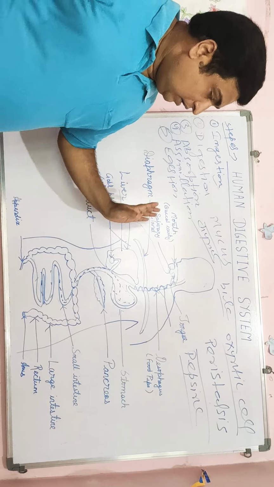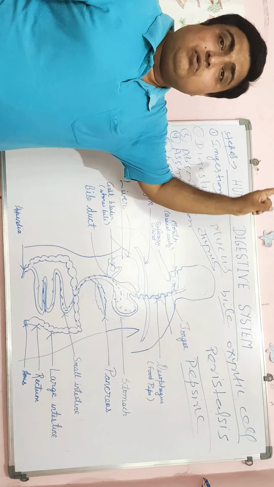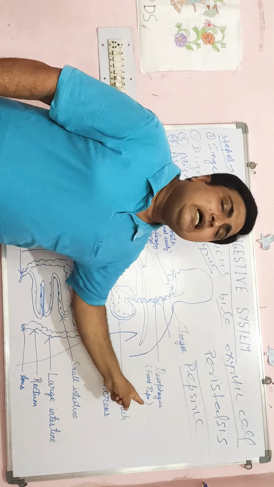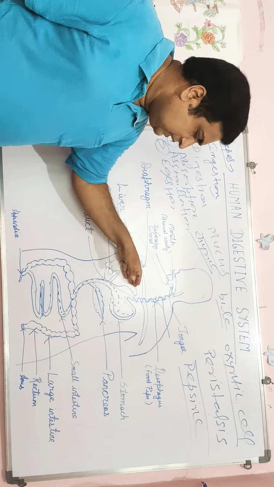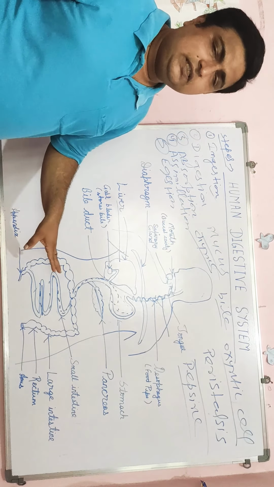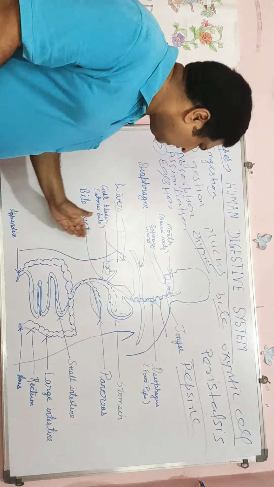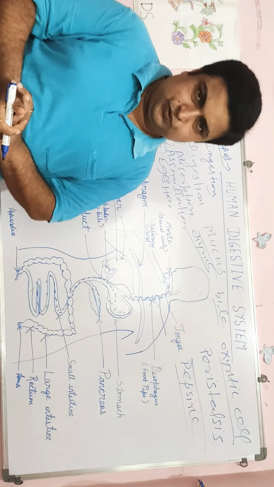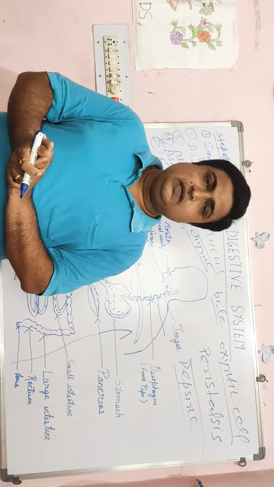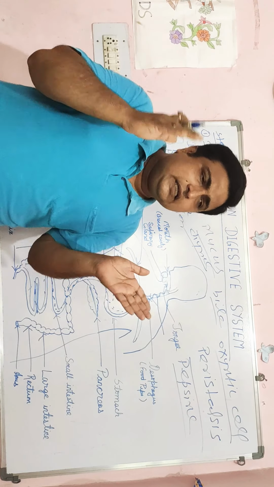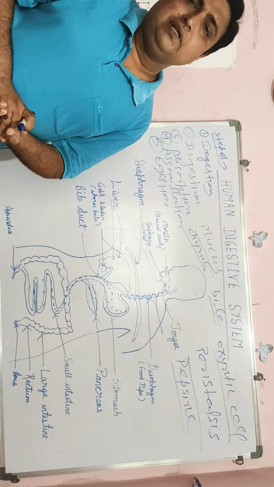In the stomach you have studied that food is in an acidic medium, and after that in the small intestine, this food becomes alkaline with the help of bile juice. Then the first function is that it creates the alkaline medium.